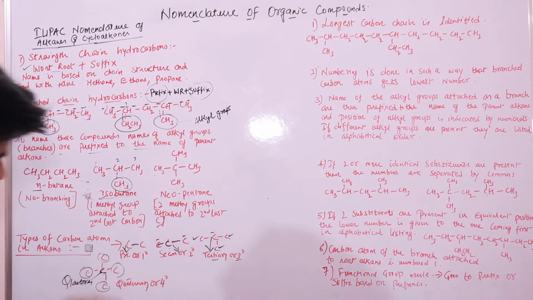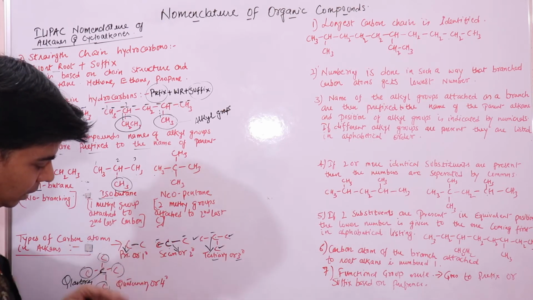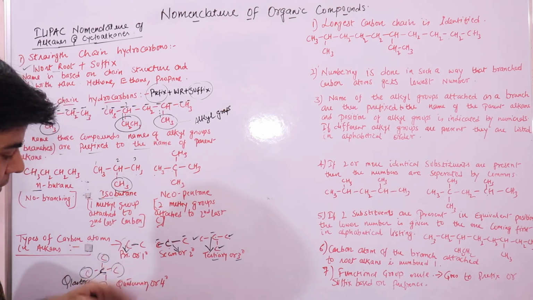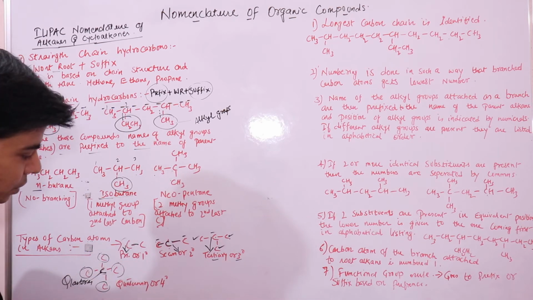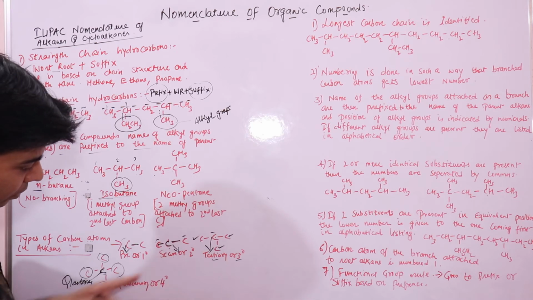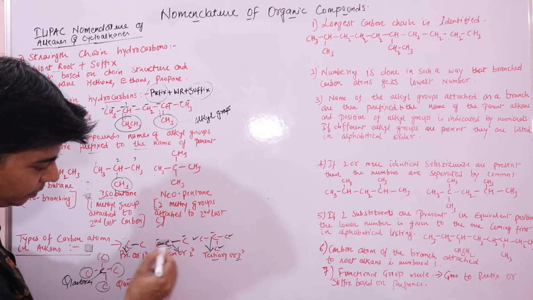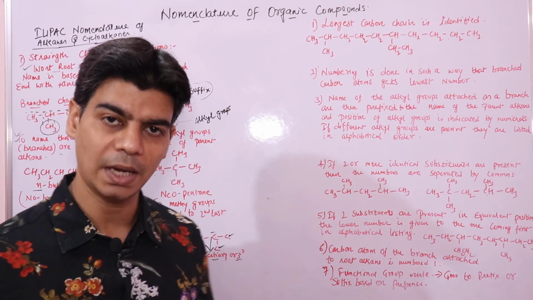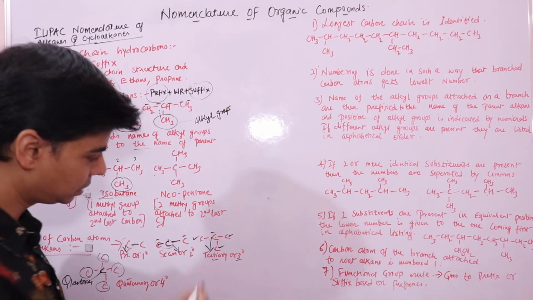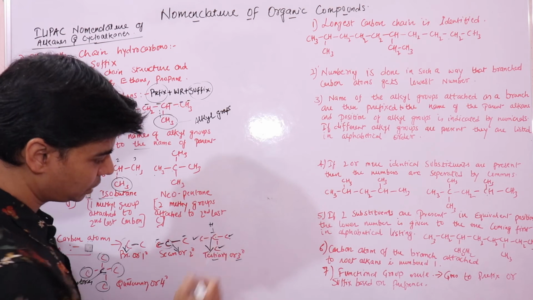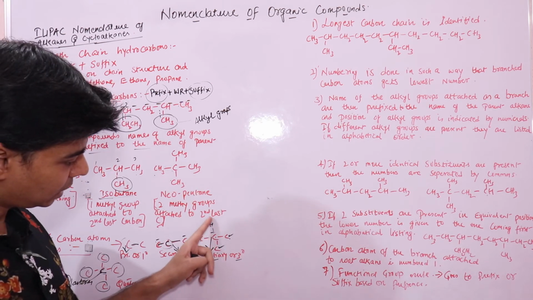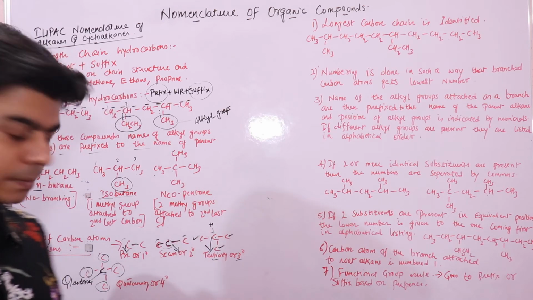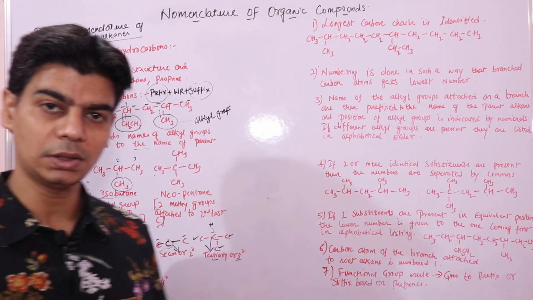And hydrogen atoms attached to a primary carbon atom are primary hydrogen or 1 degree hydrogen. Similarly, the hydrogen atoms attached to the secondary carbon atom are secondary hydrogens, or 2 degree hydrogen. Hydrogen atoms attached to the tertiary carbon atom are tertiary hydrogen atoms.